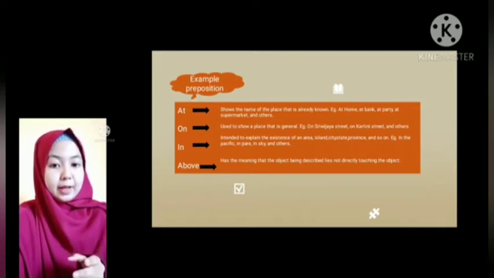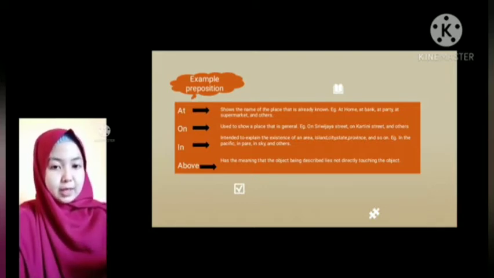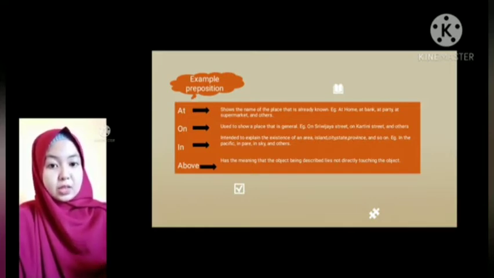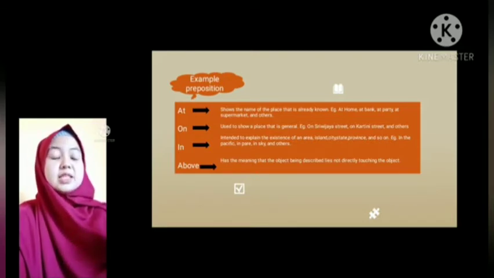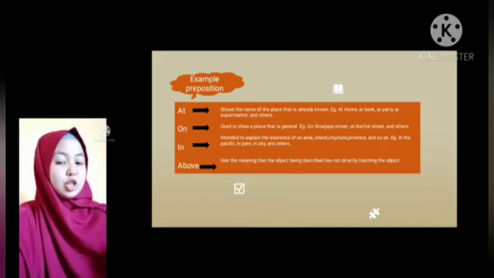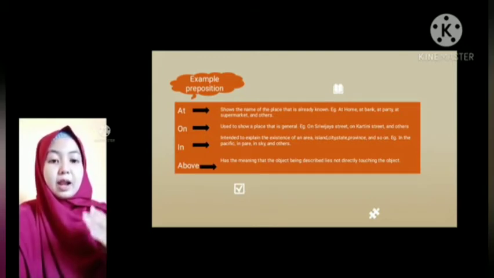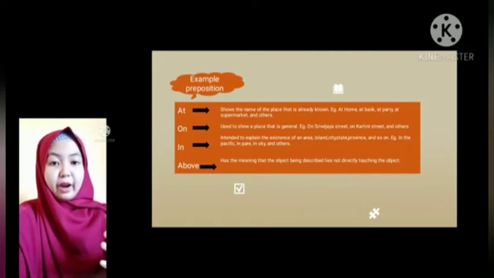For example, in the Pacific, in Pare, in sky, and others. So, above has the meaning that the object being described lies not directly touching the object.